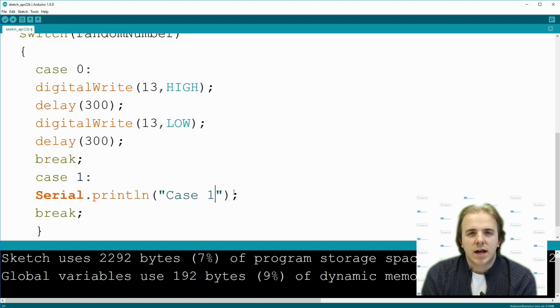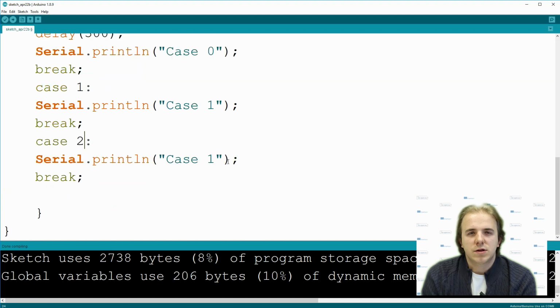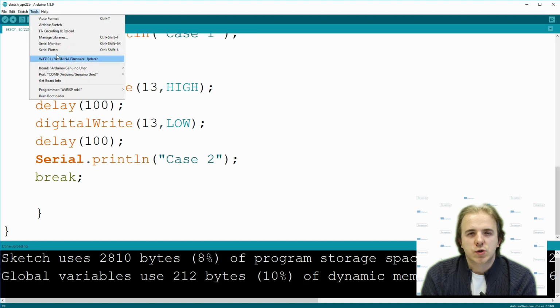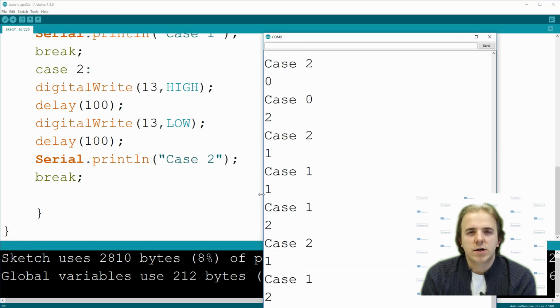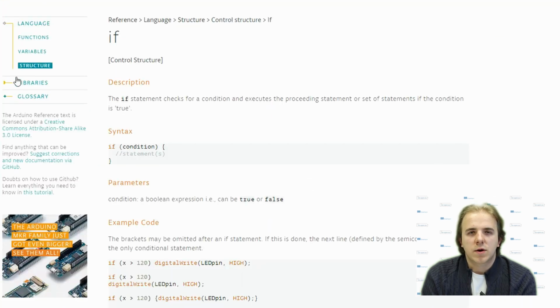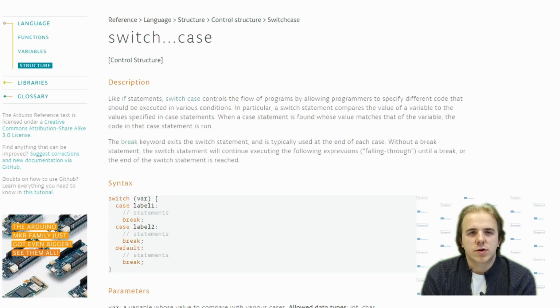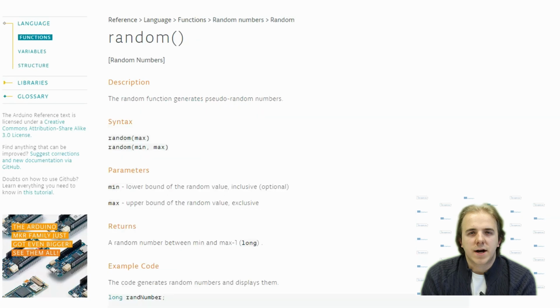As we will generate a number from 0 to 2, we will write 2 more cases with different actions. When you upload your code, you should see that case is executed according to the generated number. You can find more information and example code about program control structures and random function in Arduino reference page.